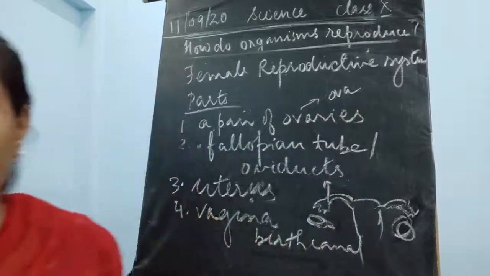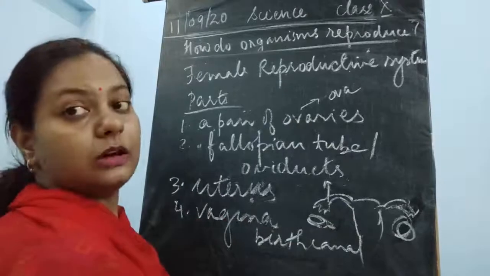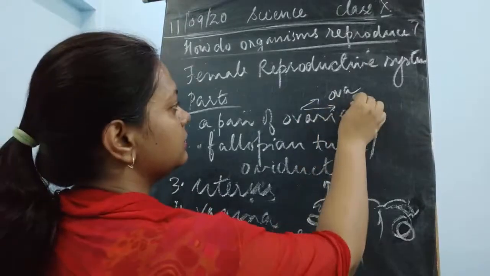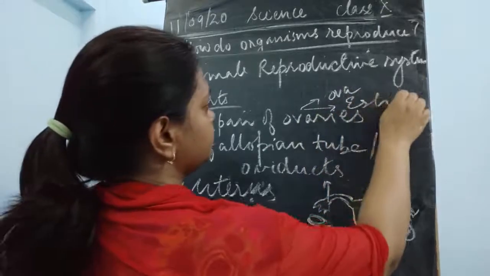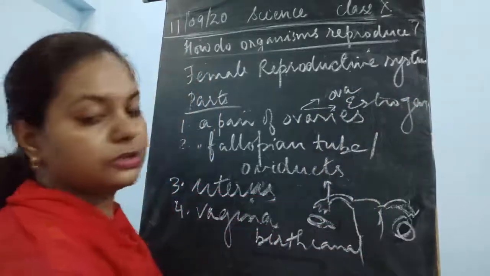Next, it also produces hormones. The female hormones are estrogen and also progesterone.